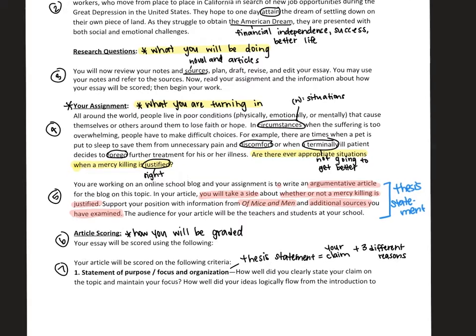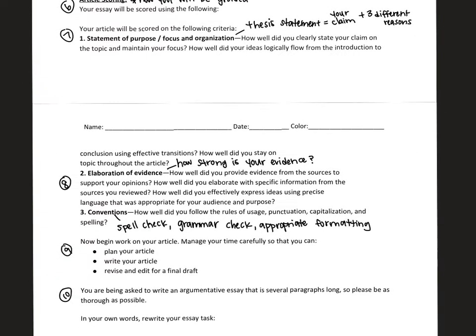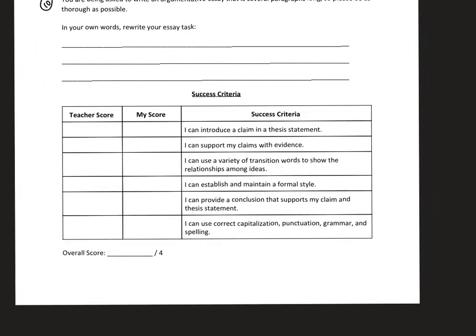Now down here is the article scoring, so how you're going to be graded. Your thesis statement, which is your claim, plus 3 different reasons. Elaboration of evidence and conventions. This section here is how I grade your essay.